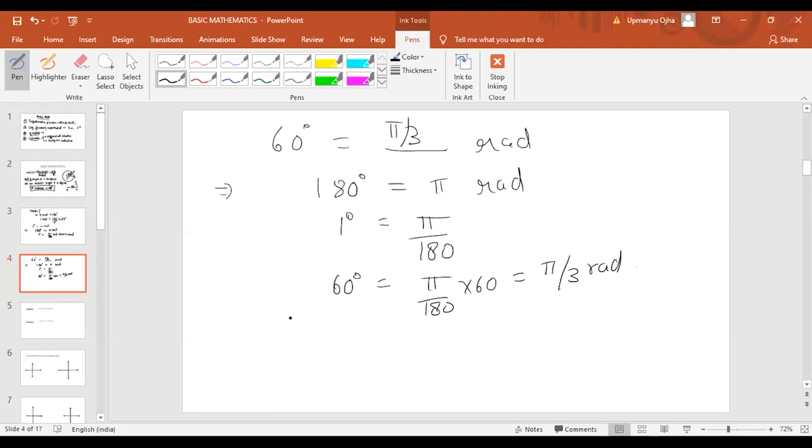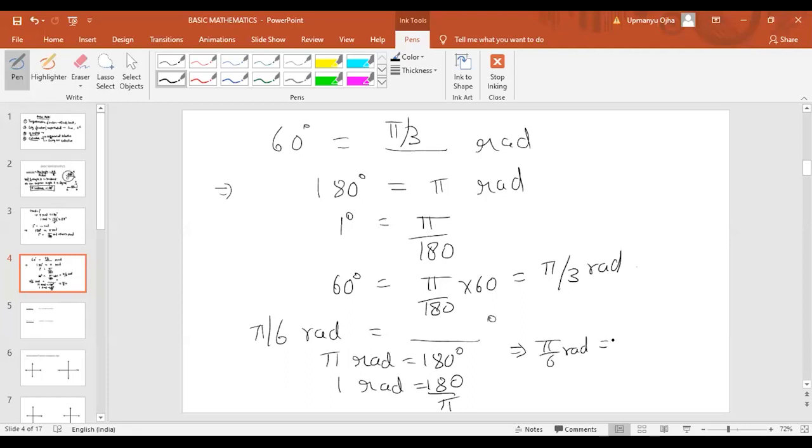Similarly, if I ask you what is the value of pi by 6 radians in terms of degree? Again, the same relation we are using here, that pi radians will be equal to 180 degree. Therefore, 1 radian will be equal to how much? 180 by pi, and the value of pi by 6 radians will be equal to 180 by pi into pi by 6, which is equal to how much? 30 degree.